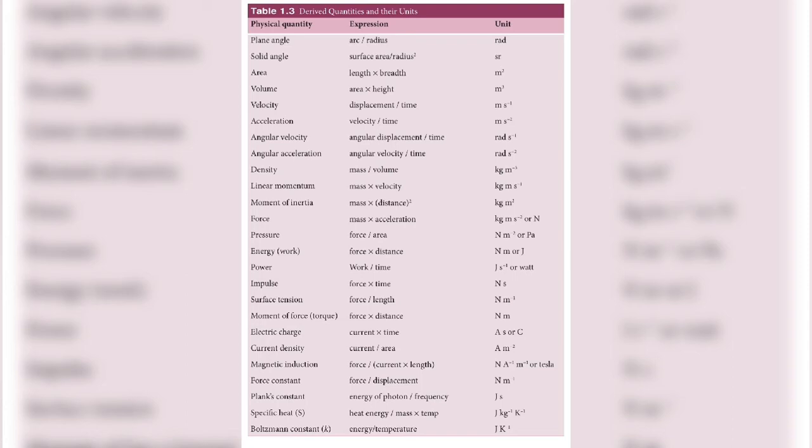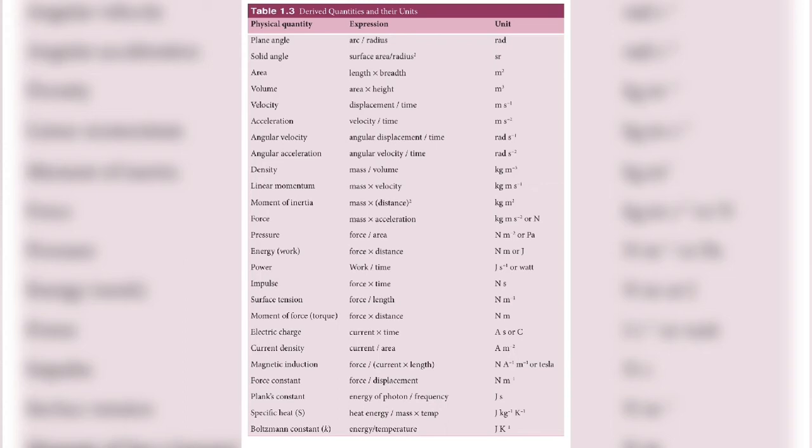That is how you read. You should not read it as kilogram meter power minus 3. It should not be read like that. It should be read kilogram per meter cube. Whenever you have minus 1 or minus 2 or minus 3, it's per second, per second square or per kilogram square. Only like that you read it out.